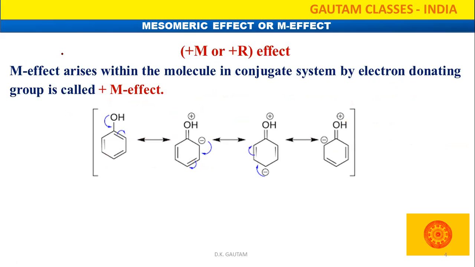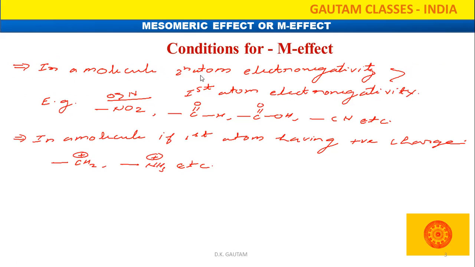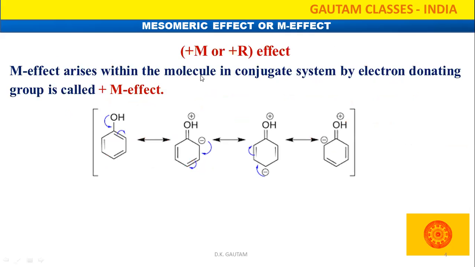Second thing is the minus M effect and plus M effect. So what is that? Suppose the mesomeric effect arises in a conjugated system by an electron donating group. If any electron donating group is present in a conjugated system and polarization is taking place, that is called the plus M effect.